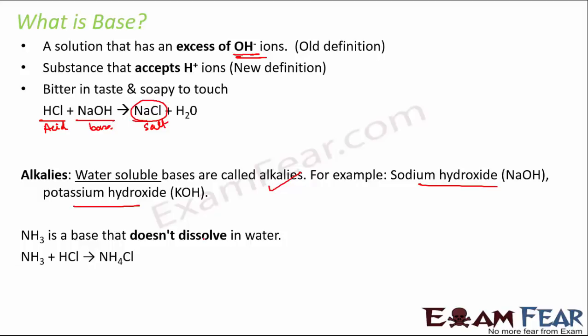So if you look at the reaction of ammonia, it reacts with HCl. So ammonia is a base. When it reacts with acid, it forms ammonium chloride, that is NH4Cl. Now when ammonia reacts with water, what happens? It forms ammonium ion plus hydroxide ion.